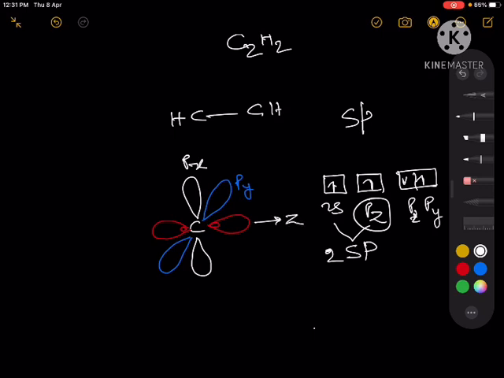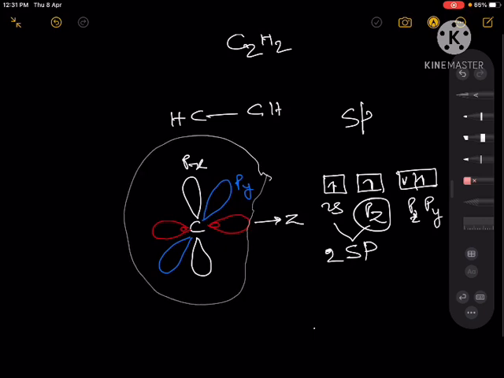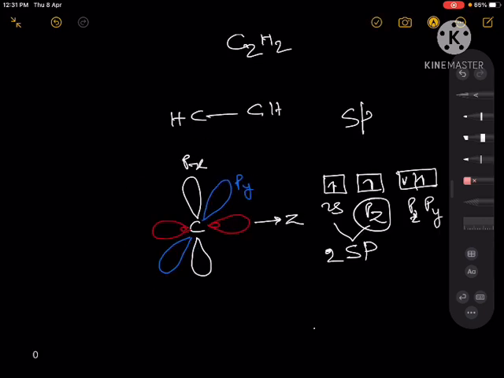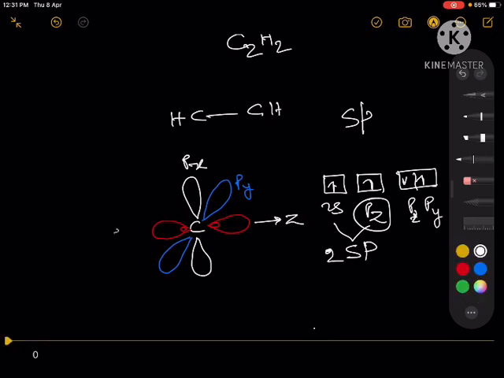There will be a similar atom like this, and here we have this carbon.